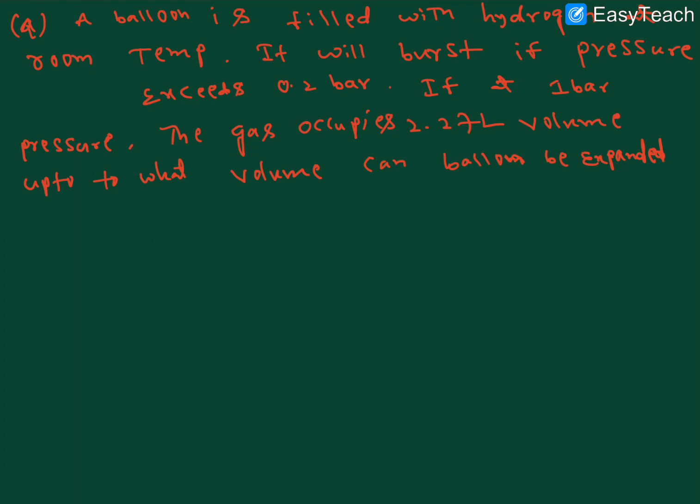They mention a P2 pressure. This is P2, and generally 1 bar pressure means it occupies 2.27 liters. If it's 0.2 bar, what is the volume occupied? That is the question. This is according to Boyle's law, right? So what is the formula of Boyle's law here?